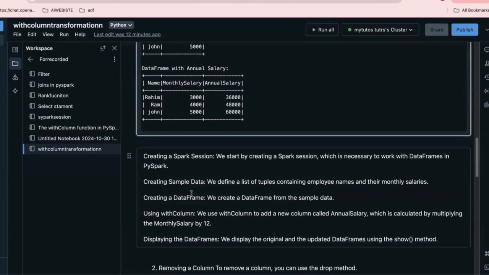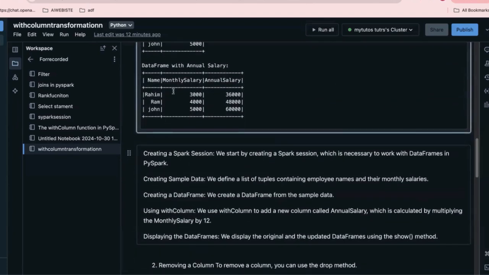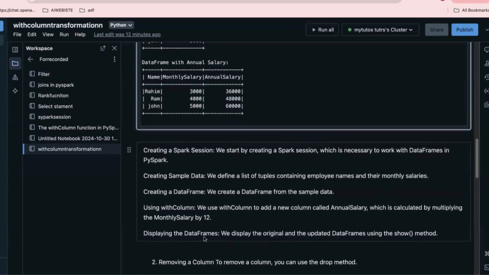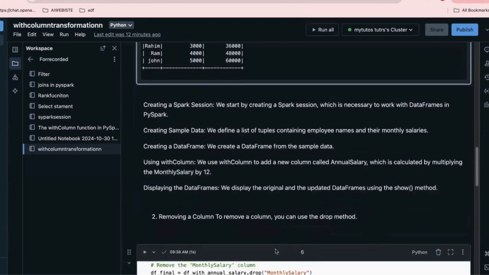This is a sample code, and this is the explanation for it. We have created a Spark session and sample data with the help of tuples for employee name and monthly salary, and now we are creating a data frame for the sample data set. Using the withColumn transformation, we add a new column called annual salary, which is calculated by multiplying monthly salary by 12. We display the original and updated data frames by using the show method.